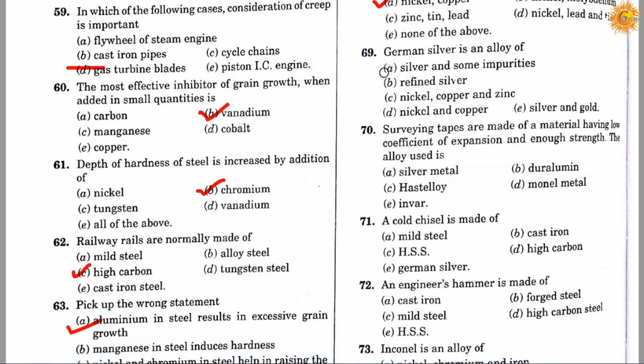Question number 69. German silver is an alloy of: option A, silver and some impurities; option B, refined silver; option C, nickel, copper and zinc; option D, nickel and copper; and option E, silver and gold. Correct answer is C. German silver is an alloy of nickel, copper and zinc.